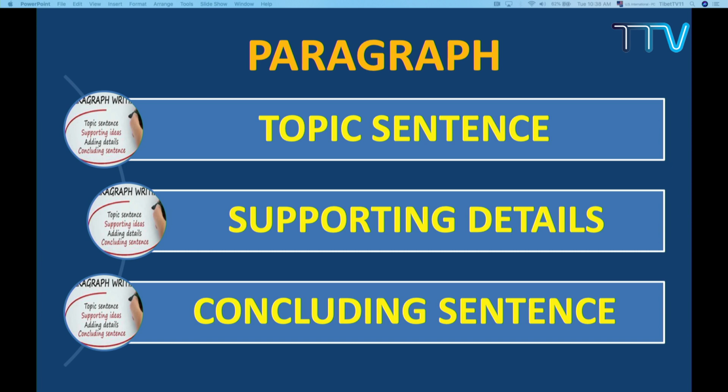Supporting details means this becomes your body. And what is the third one? The third one is the concluding sentence. You got it? So the topic sentence, supporting details, and concluding sentence. These are the components of a paragraph.